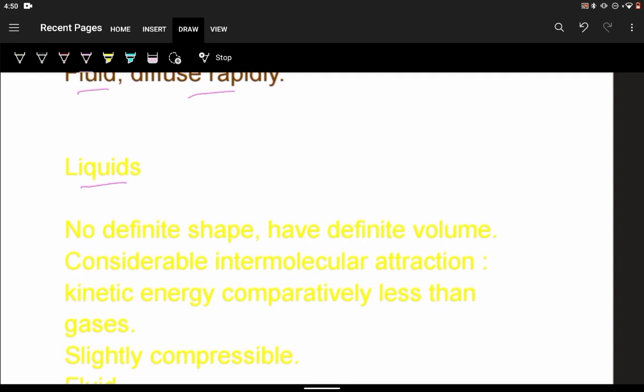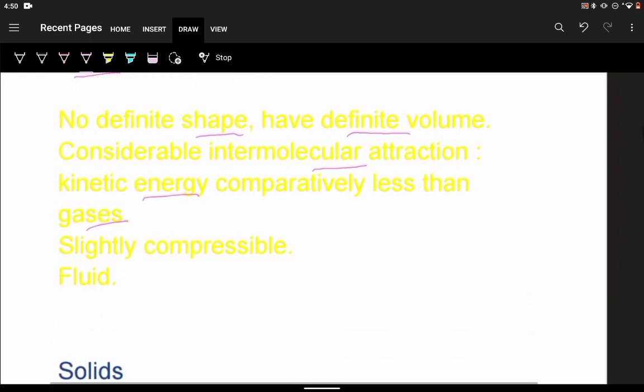The liquids do not have any definite shape, but they definitely have a volume. Volume is fixed in case of liquids. The intermolecular force of attraction is higher than in case of gases, and the kinetic energy of the molecules is a little less than gases. If we see the compressibility factor, they are less compressible than gas. These are also fluids. They are able to flow because the molecules are not rigidly held at their places.